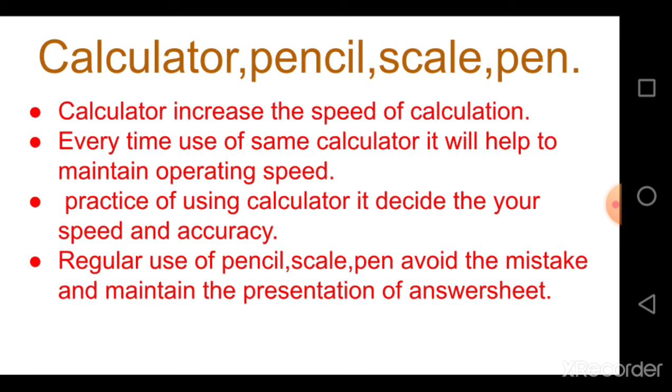Next important thing is a calculator, pencil, scale, pen. Use of a calculator increases the speed of calculation. Every time using the same calculator will help you maintain your operating speed. Practice of using a calculator decides your speed and accuracy. Regular use of pencil, scale, pen avoids mistakes and maintains the presentation of your answer sheet.